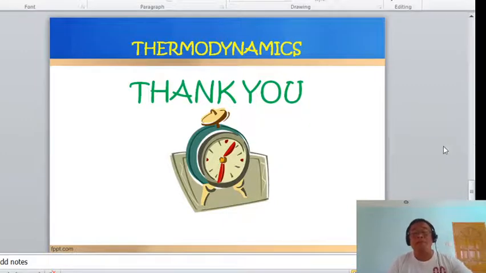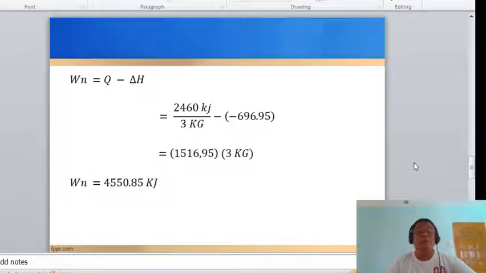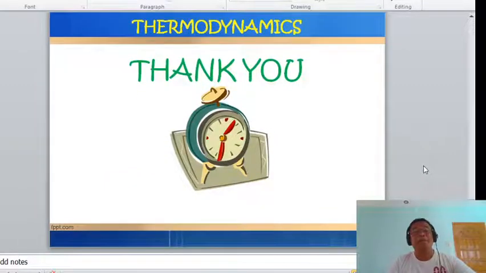So all you have to do is to follow, of course. Just look at the given and then you trace this given in the steam table. For example, this 2.5 and 370, that is situated in table 3. Okay? And then look for the values of uf, ufg, and so on and so forth. Okay? So, thank you very much, class. That's all about the presentation.